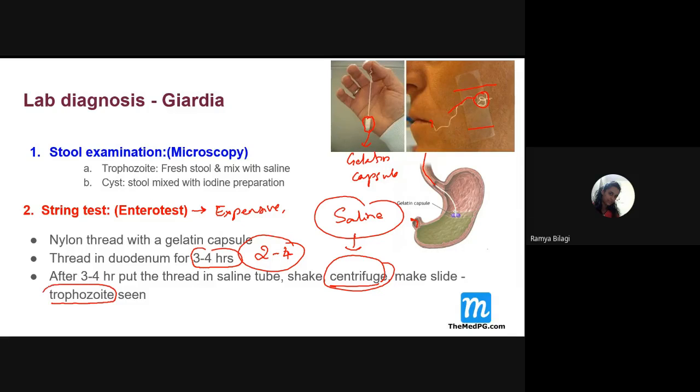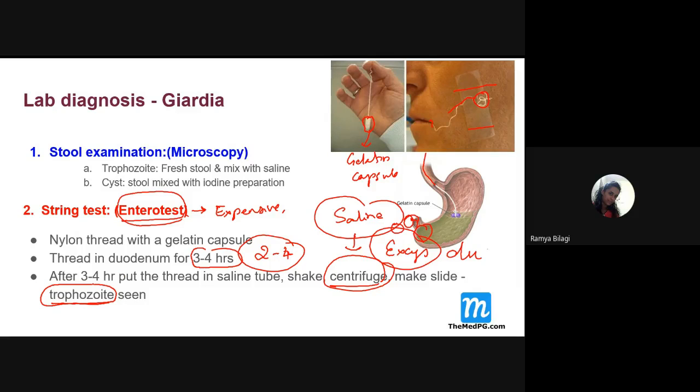In the slide, we can see what? Nicely, the trophozoites. Because we already have aligned to the life cycle or the pathogenesis that the excystation takes place where? In the duodenum and in the jejunum. So in this area only we can see the trophozoites. Just to catch these trophozoites and to confirm our diagnosis, we do this string test. What is the other name for string test? It is Entero test. So these are some of the lab diagnostic tests, and they are not commonly used.